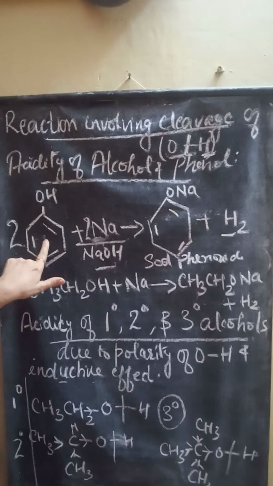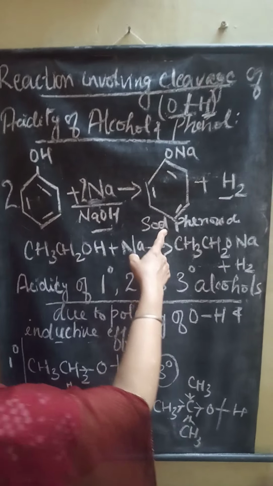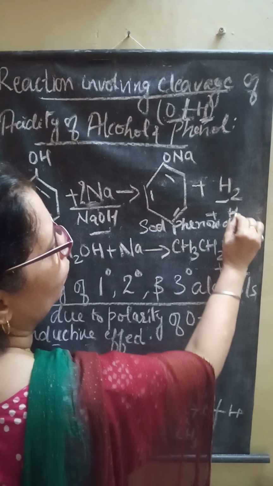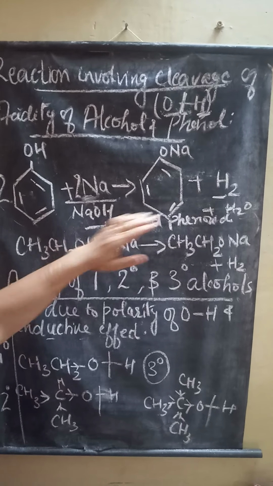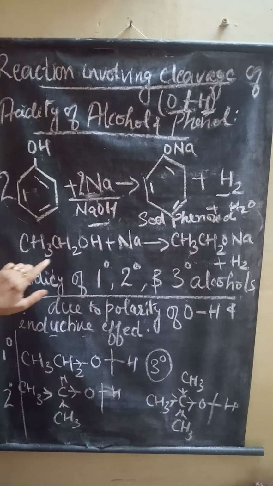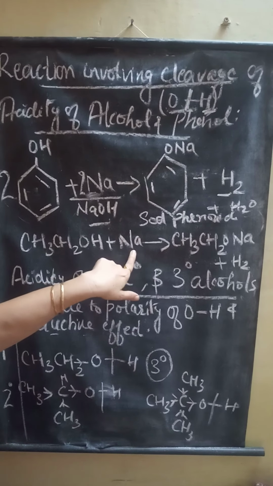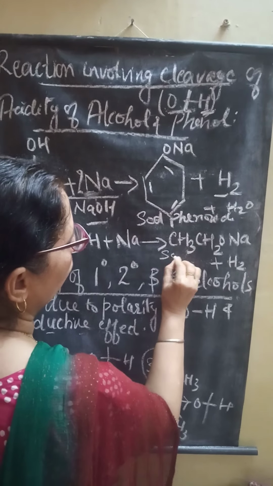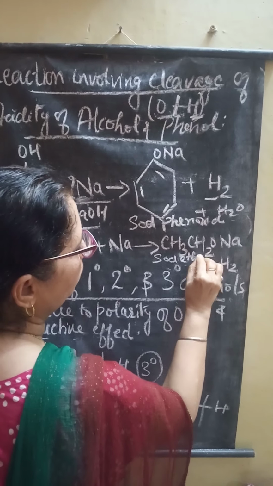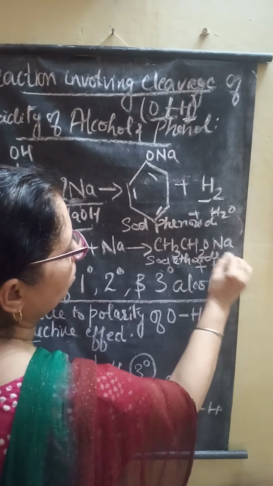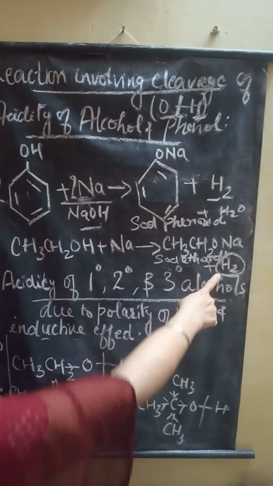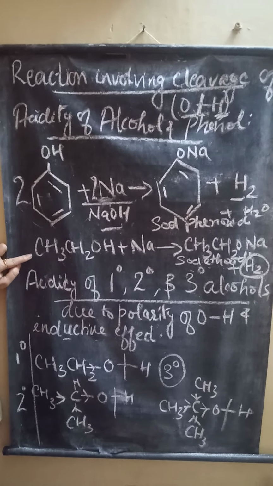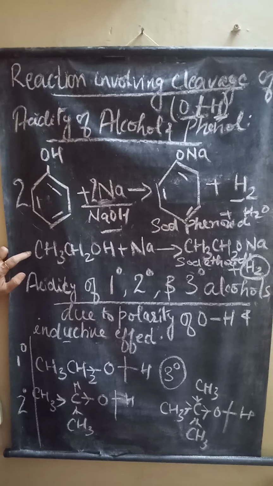But when it reacts with sodium hydroxide, sodium phenoxide is formed, and along with that, water is also released. This is the only difference between the two. Here alcohol, when it reacts with sodium, again forms sodium ethoxide, with the release of hydrogen. Removal of this hydrogen again indicates that alcohol is acidic in nature.